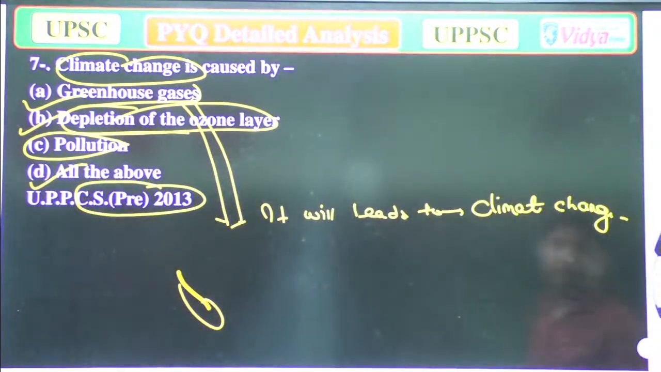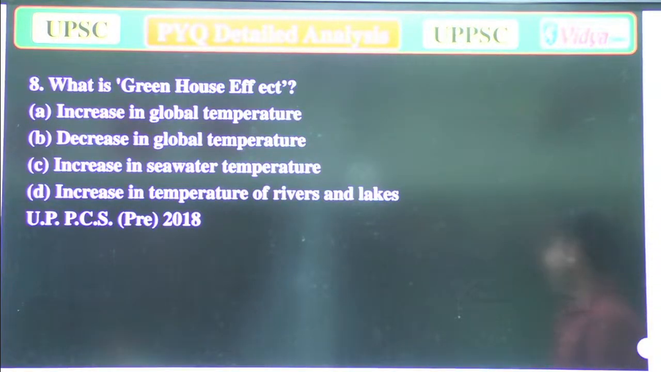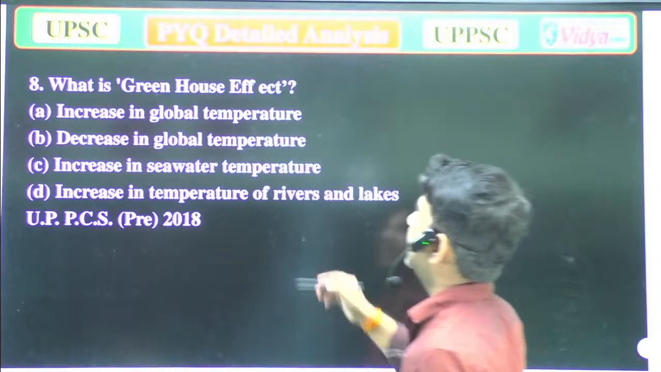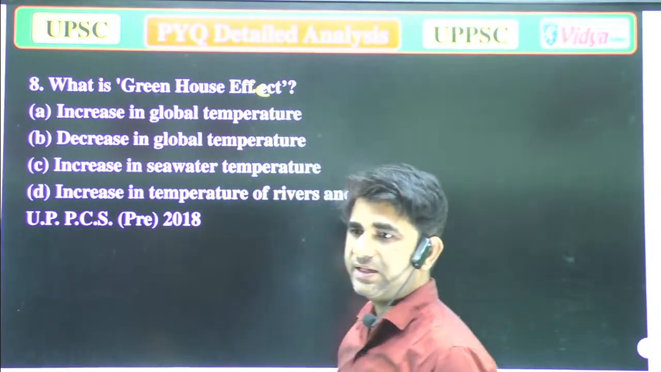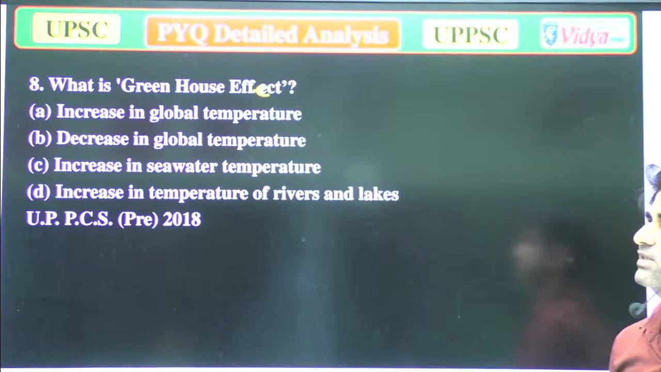Now we'll move to the next question. What is the greenhouse effect?